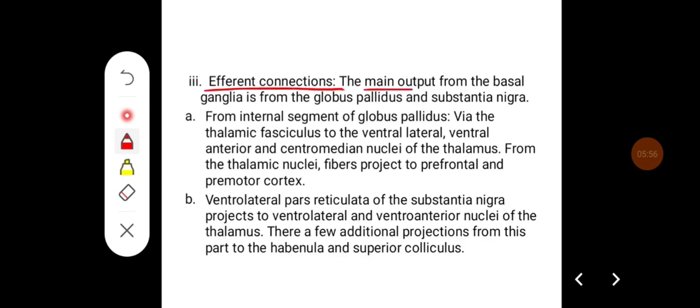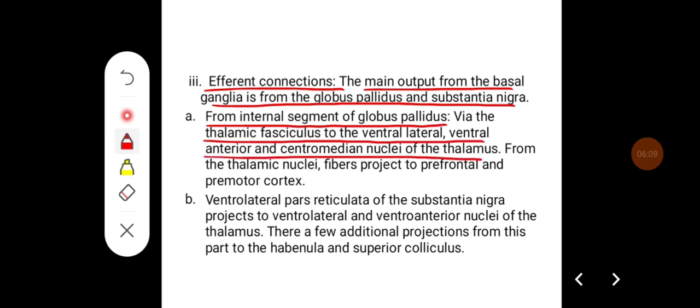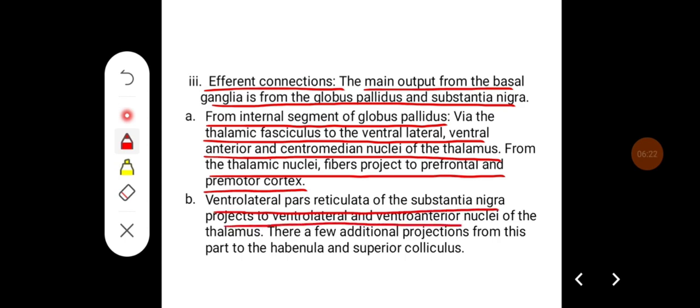Efferent connections. The main output from the basal ganglia is from the globus pallidus and substantia nigra. From the internal segment of the globus pallidus, fibers go via thalamic fasciculus to the ventral anterior and centromedian nuclei of the thalamus. From the thalamic nuclei, fibers project to prefrontal and premotor cortex. Ventrolateral pars reticulata of the substantia nigra projects to ventrolateral and ventroanterior nuclei of the thalamus. There are a few additional projections from this part to the habenula and superior colliculus.